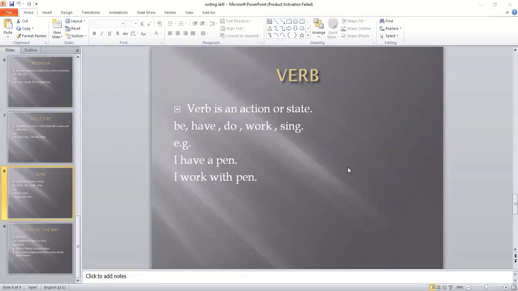You don't have any justification why it is a verb, but you think that it is a verb. Yes, ma'am. So where can I find a noun in this sentence? A book is the noun, and color is also a noun. Okay, color is also a noun. So fine, thank you so much. I will go for the other one.